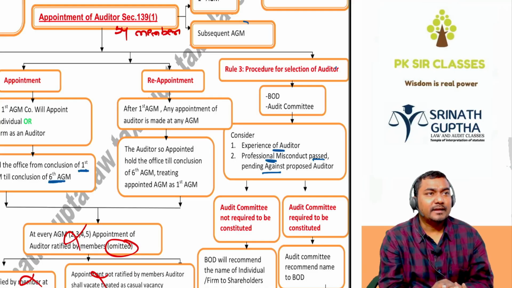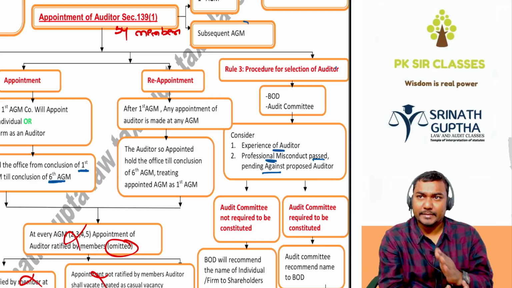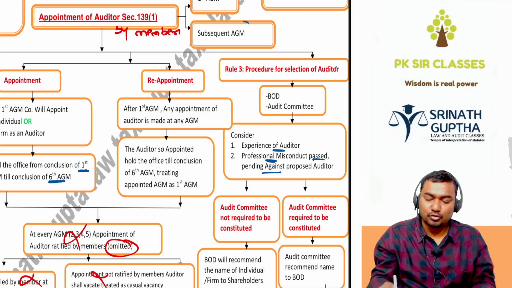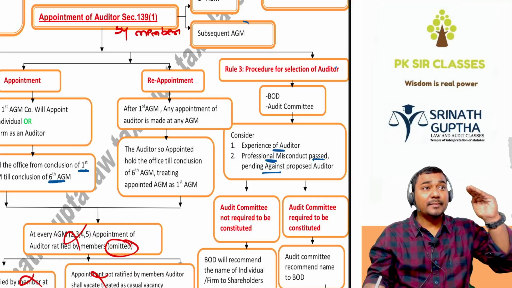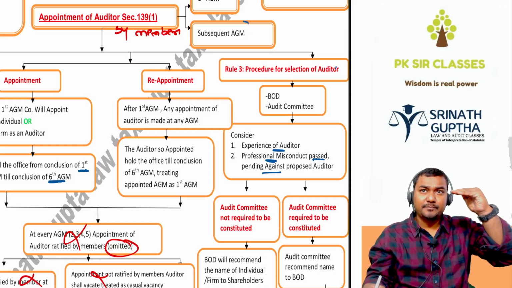That's why, to avoid confusion and to make it easy and more comfortable, the Companies Act is making the Rule 3 procedure for selection of the auditor. So the auditor is recommended by the BOD or audit committee. Recommended by the BOD.